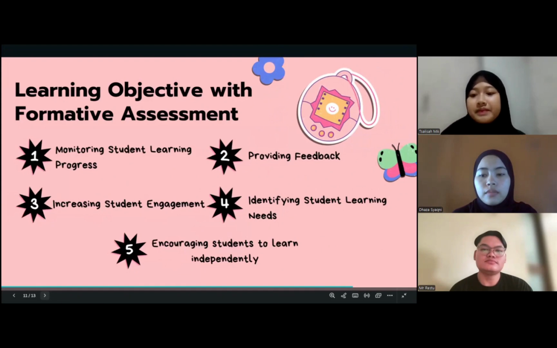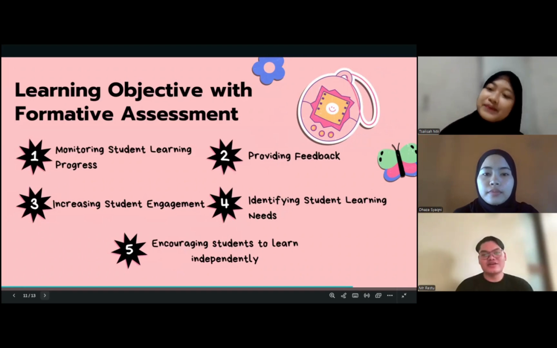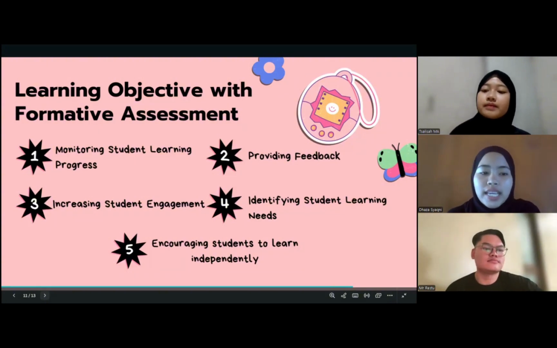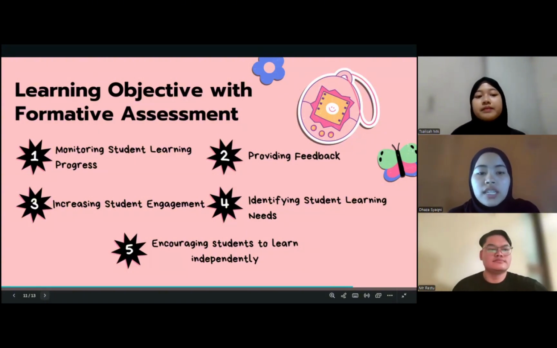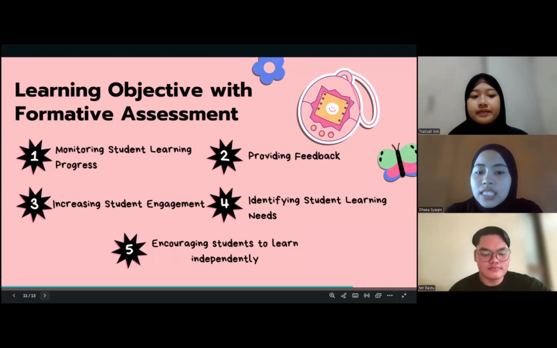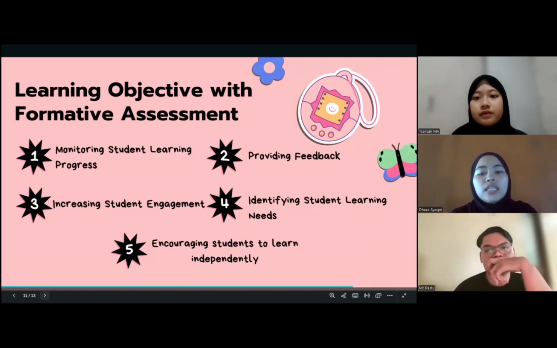Okay, the next is learning objectives with formative assessment, presented by Daza Shakni. Learning objective with formative assessment. The first is monitoring student learning progress. In this, the teacher can see the extent to which students understand the material that has been taught during the learning progress.